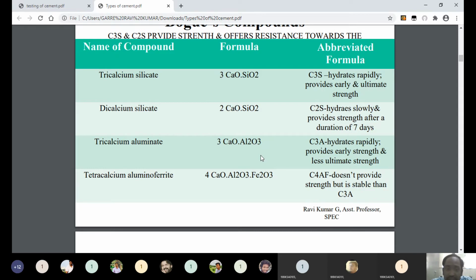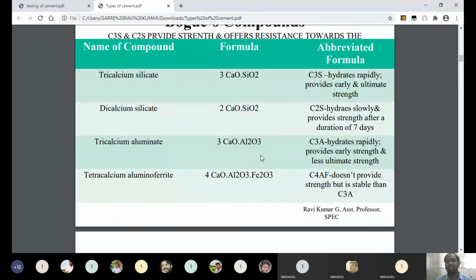In the slide you can see the nickname, or abbreviated name, of tricalcium silicate: C3S. The second one, dicalcium silicate, 2CaO·SiO2, its nickname is C2S. The next one is tricalcium aluminate, its nickname is C3A. Tetracalcium aluminoferrite, its nickname is C4AF. So these are the four compounds which are produced within the cement mass when cement mixes with water.